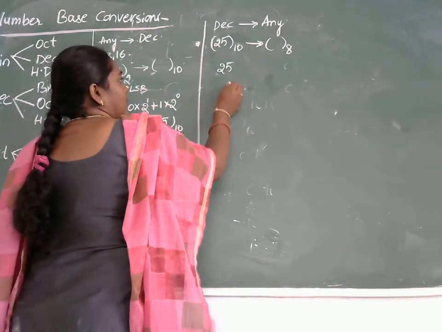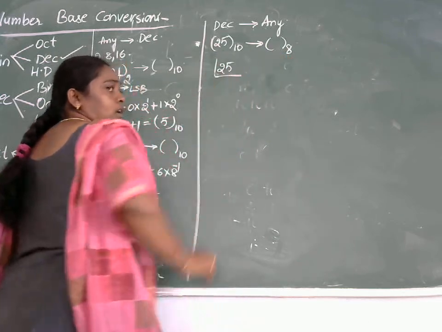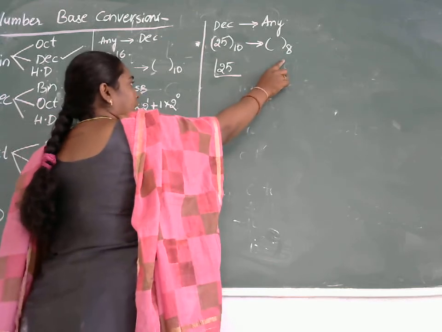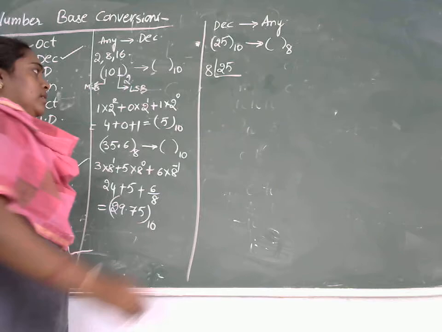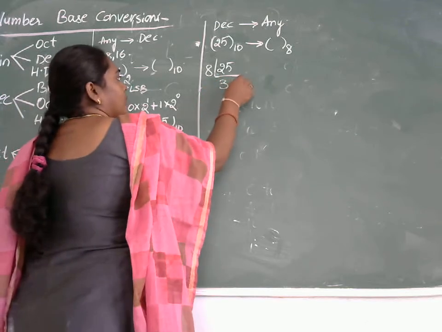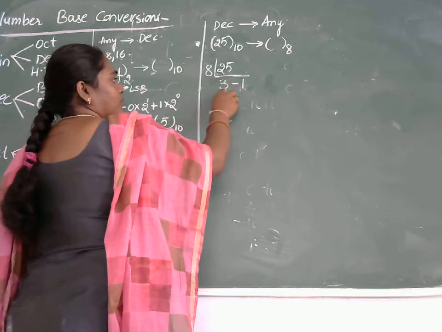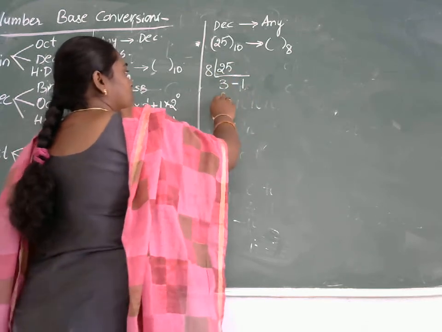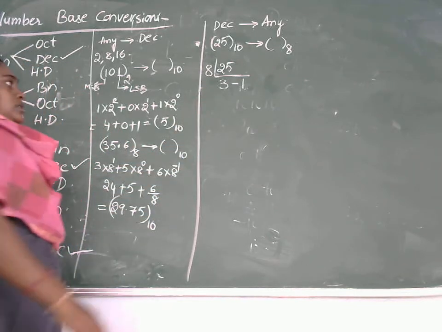So the given number is 25. Divide this given number with the radix of the other number. Here the radix of the other number is 8. So divide this 25 by 8 and write down the remainder separately. That is 8 3s are 24, remainder is 1. Continue this process until you are unable to do any more division.